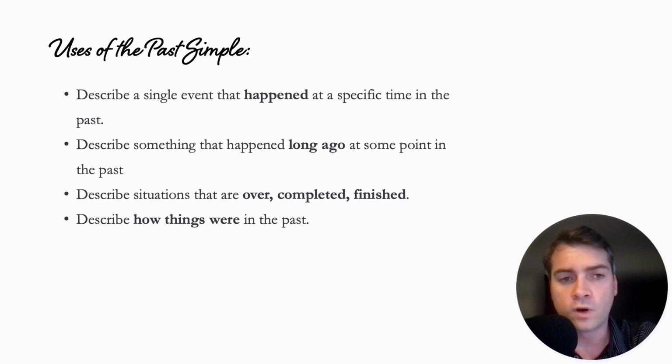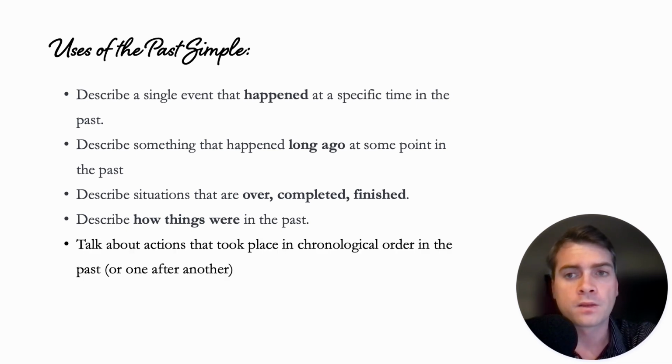Describe how things were in the past, or to talk about actions that took place in chronological order, which means time-based order, one after another in the past. Okay, so one thing happened, then another thing happened, then another thing happened. Okay, they all happened in the past, one after another.